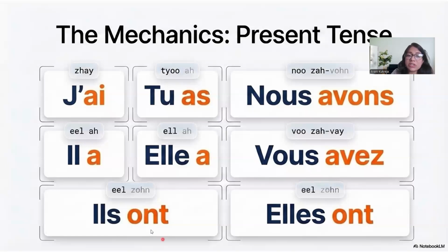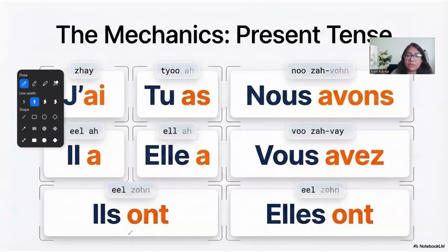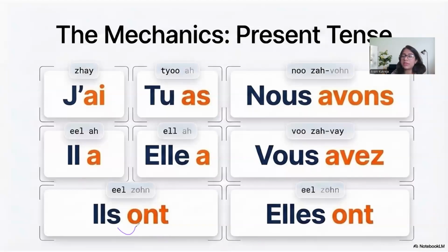But if you say ils ont, the z sound, because of liaison, linking the sounds, that will become they have. So remember, there's a lot of difference. Ils ont and ils sont. Similarly, elles ont versus elles sont. So remember these rules of pronunciations which have been taught to you.